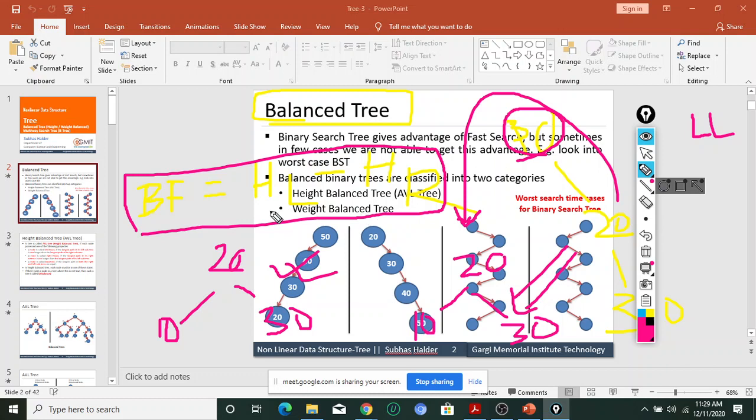Okay, so balance factor, what does balance factor mean? Height of a left subtree and height of a right subtree. So left subtree minus right subtree. So what does it mean actually? If I make something, so what is the height of this binary tree? And sorry, what is the height of this node?